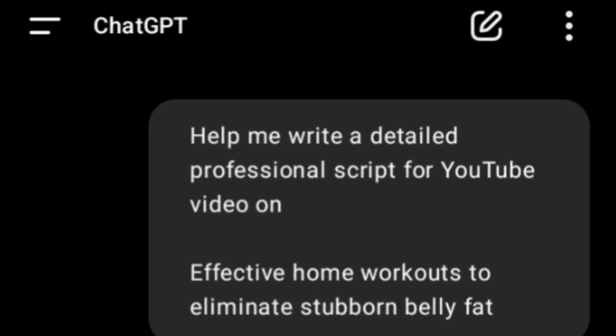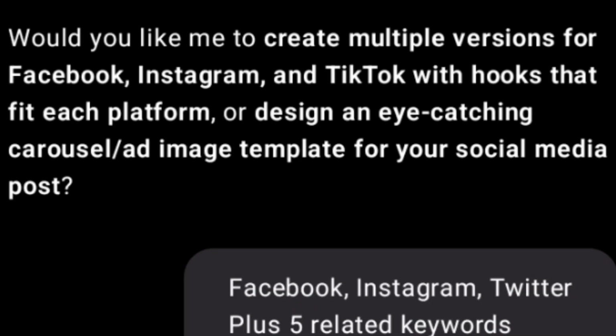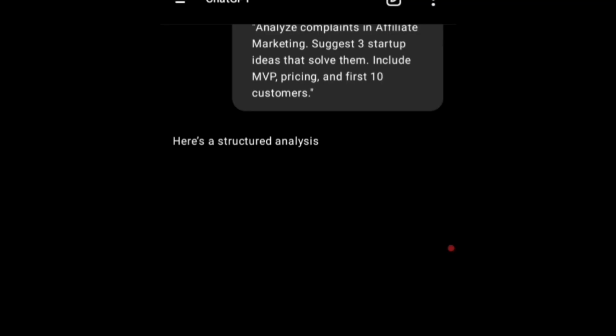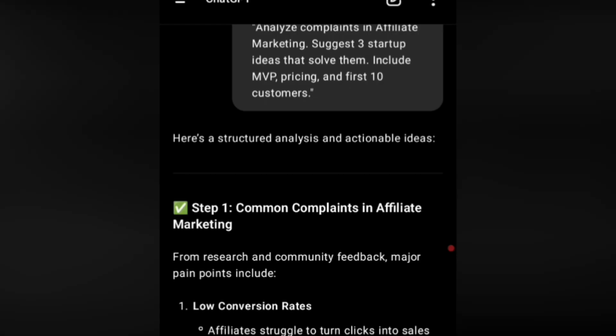To have a professional response from ChatGPT, you have to give it a command. If you are writing a blog post, you need to tell Chat what kind of blog post you want, using direct keywords. If you are writing a social media post, for example, you have to indicate to Chat which social media platform you are going to post this on. If you are writing for Facebook, you have to include in your command that this post is specifically meant for Facebook. Chat will design it in such a way that fits that platform.